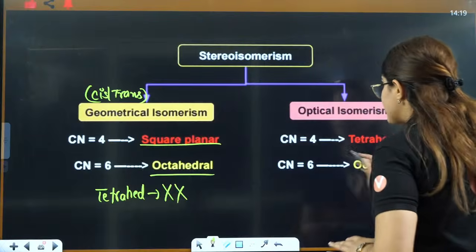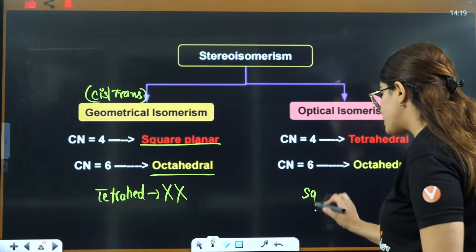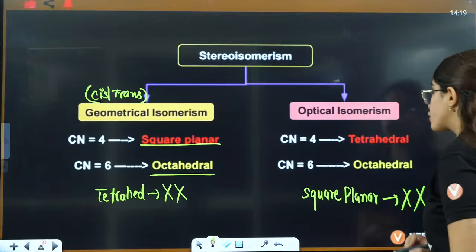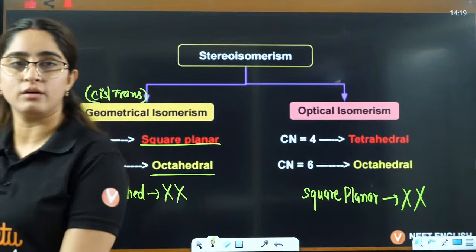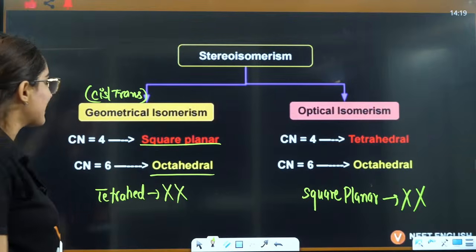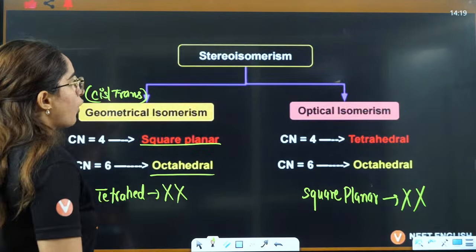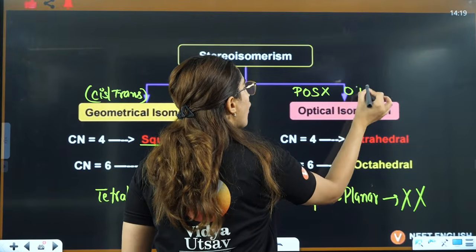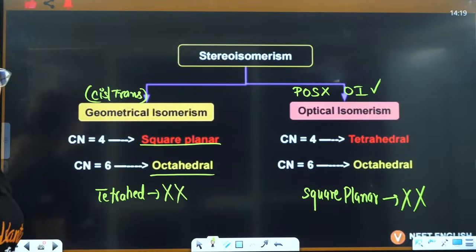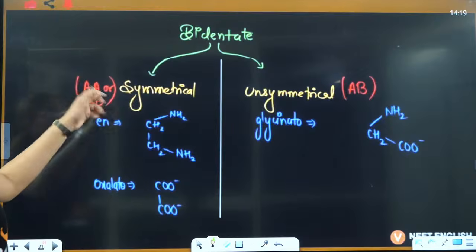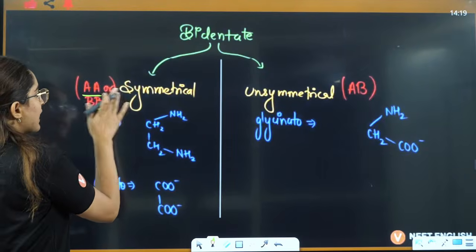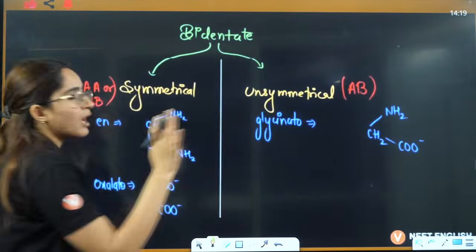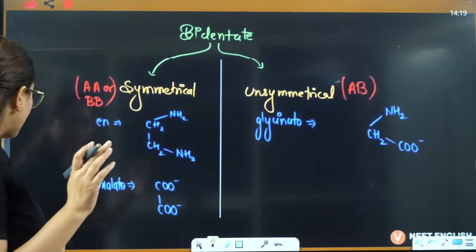In optical isomerism, tetrahedral will show, octahedral will show, but square planar will never show. This is the question that they ask: which of the following can never show optical, or which of the following can never show geometrical, right? Okay. In optical isomerism, what do you need to have? POS should be absent, only then optical isomerism will exist. Plane of symmetry should not be present here. Now, whenever I write AABB, that means I am talking about a symmetrical bidentate. If I write AB, that means I am talking about an unsymmetrical one, which will never have POS, that kind of ligands.